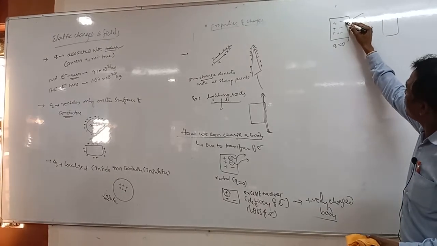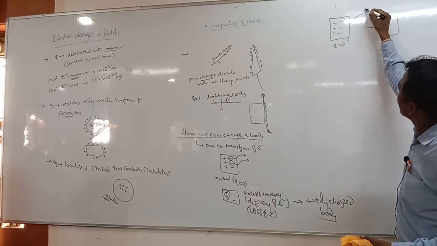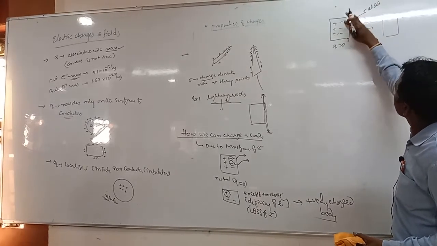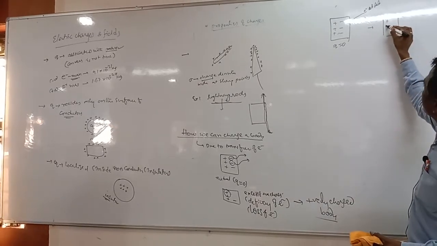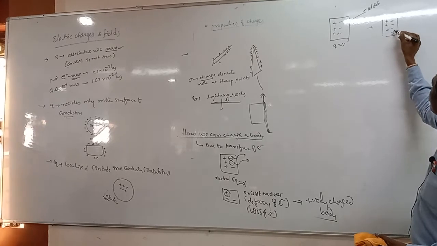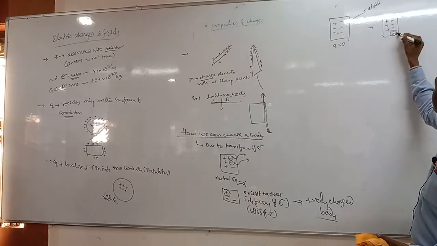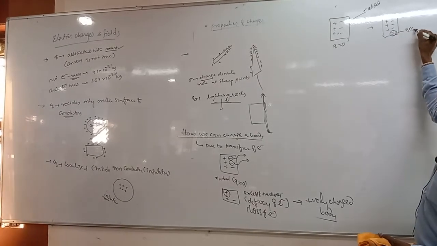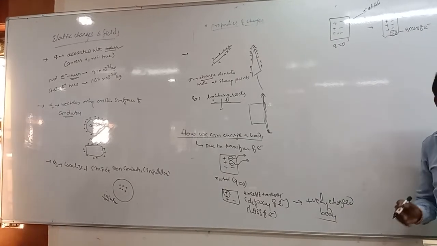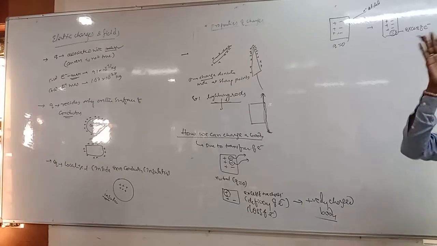electrons are added here, isn't it? Electrons added. So what can we get here? These extra 2 electrons are present here, isn't it? This is excess of electrons than required.